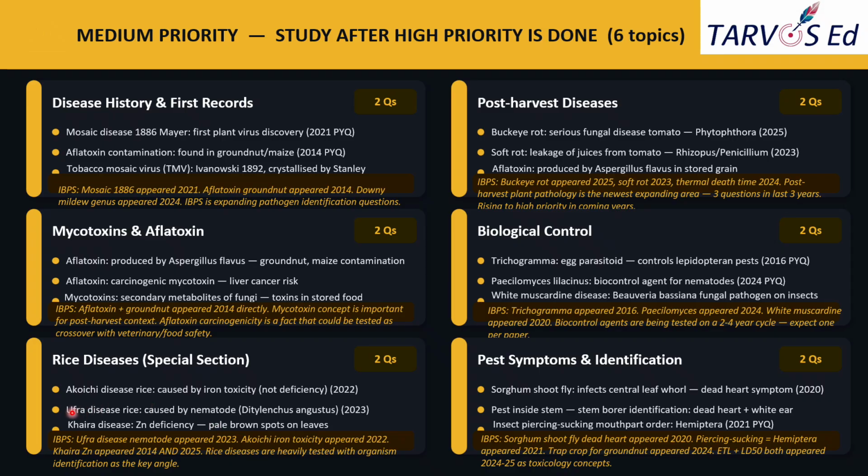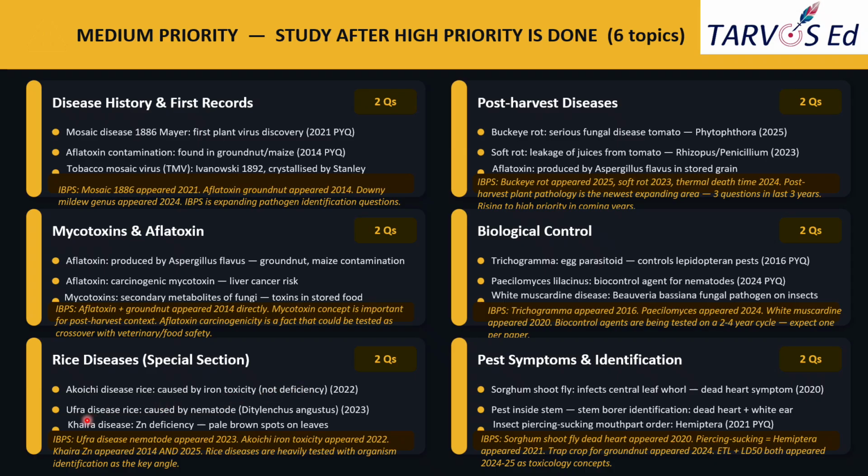Okay, and the first point is Akiochi disease, which is mainly caused by iron toxicity. So this is not a deficiency. Note that, please note carefully, this is not a deficiency. This was asked in 2022. It's mainly caused by iron toxicity, not a deficiency.